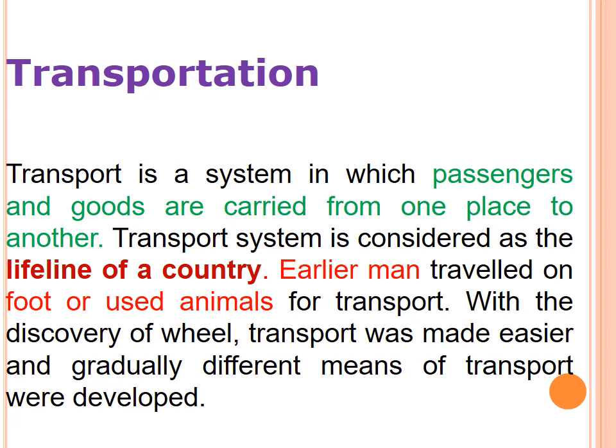Sometimes we go by bus, for very long distances we can go by train, and to another country we can go only by aeroplanes, flights. And many vehicles are there, 2-wheelers, 4-wheelers, ships, boats, everything. Okay, let us see about transportation and types of transportation.